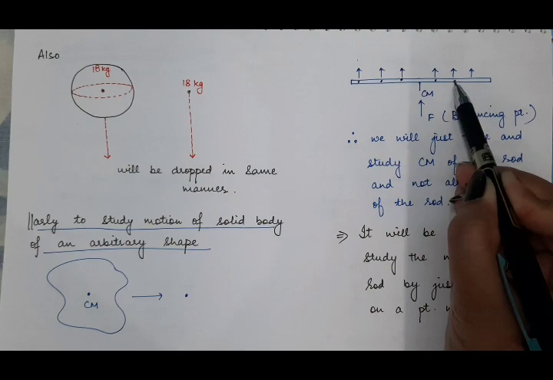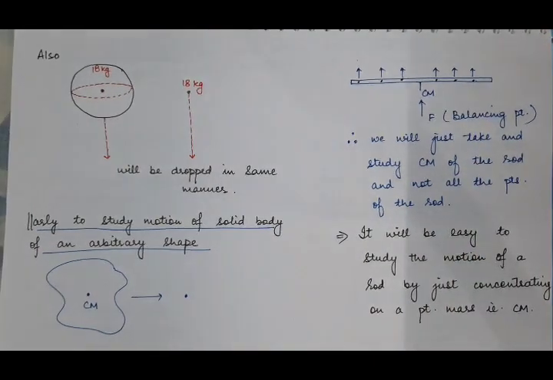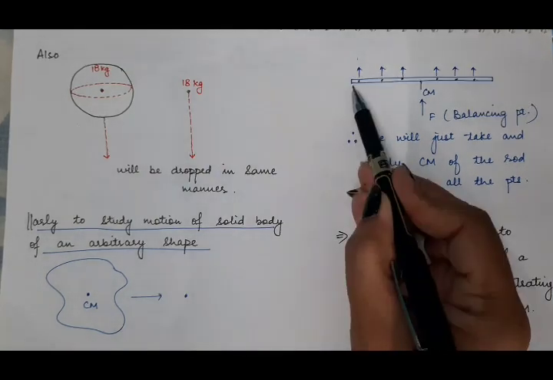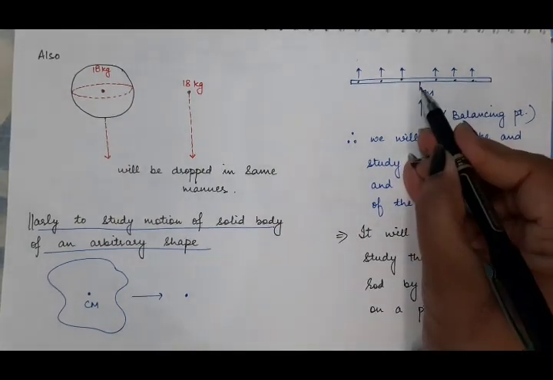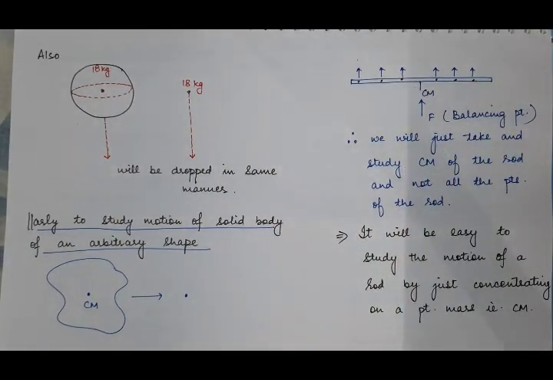So all the particles, even though we are applying force on just the center of mass of the rod, are experiencing the same force F in that direction. So all these particles will move with the same velocity as that of the center of mass.